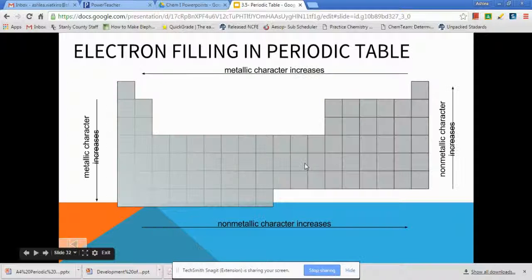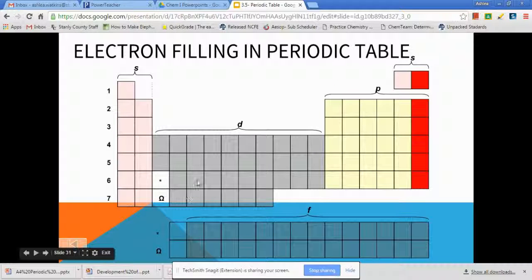Then the short stack in the middle, we go back to the d orbital. If you count all the way across, the d orbital can hold 10 electrons. And we've got 1, 2, 3, 4, 5, 6, 7, 8, 9, 10. So 10 elements, 10 electrons. And then down at the very bottom, the f orbital, which you will not have to use for configurations, but it is good to know. There are 14 elements there, 14 blocks, because it can hold 14 electrons.